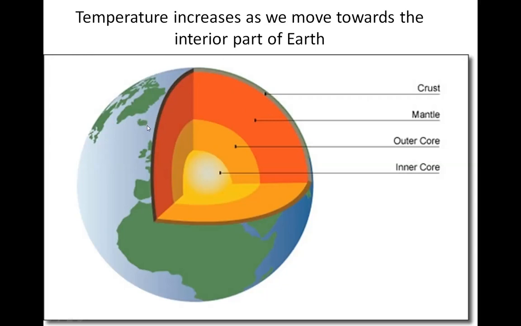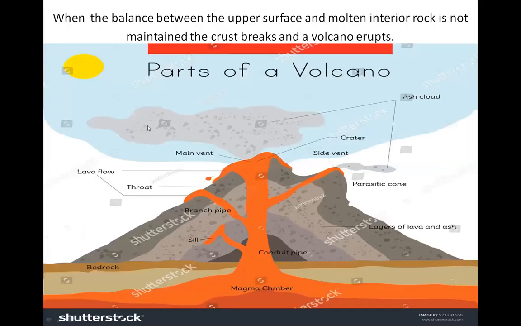When the balance between the two is not maintained, what happens? The crust breaks and a volcano erupts. And at this point of time, the volcano erupts.